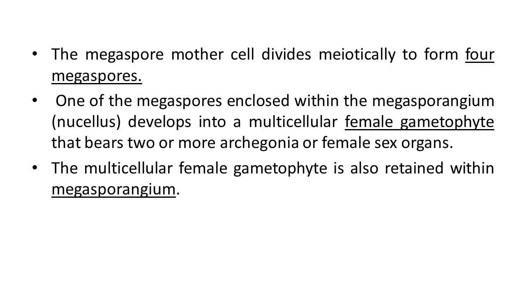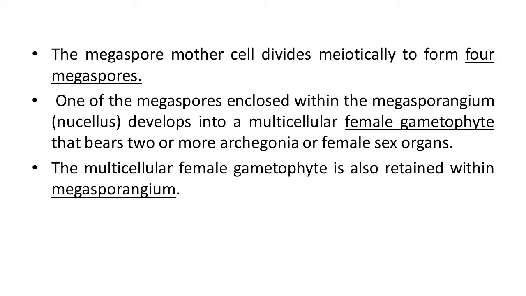The megaspore mother cell divides meiotically to form 4 megaspores. Actually, the megaspore mother cell is a diploid structure, 2n in nature. At maturity it divides by reduction division, that is meiosis, and produces 4 megaspores, from 2n to n.